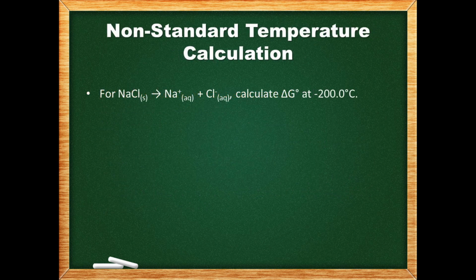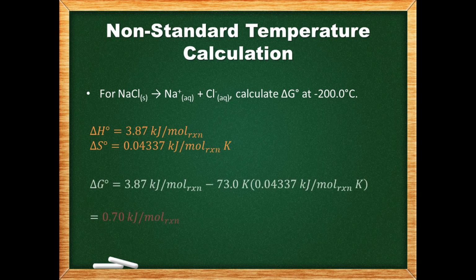We can go back to our sodium chloride example to try out a calculation that is not at 25 degrees Celsius. For example, what is delta G naught at negative 200 degrees Celsius? We need to convert the temperature to Kelvin before we put it in the equation. In this case, the free energy value we get is positive, so the reaction is non-spontaneous at this temperature. This is consistent with the table we looked at earlier, comparing the different scenarios when we change the signs of delta H and delta S.